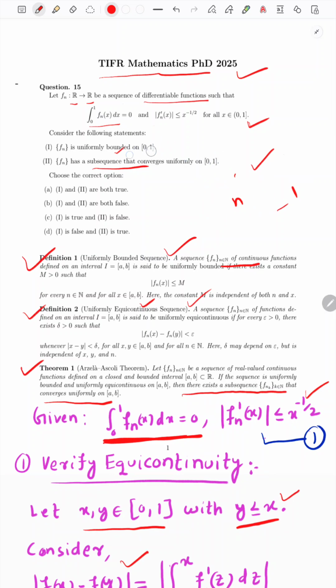Therefore this statement 2 is true, and we have already proved that our sequence is also uniformly bounded. This statement is also true. So option A is saying 1 and 2 both are true. This implies it is true. Option saying 2 is false, both 1 and 2 false, it is false. It is saying that 2 is false, it is false, and it is saying 1 is false, 2 is true, it is also false. I hope that you all understood it very well. Thank you all.